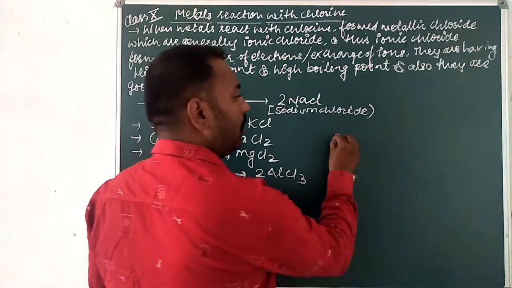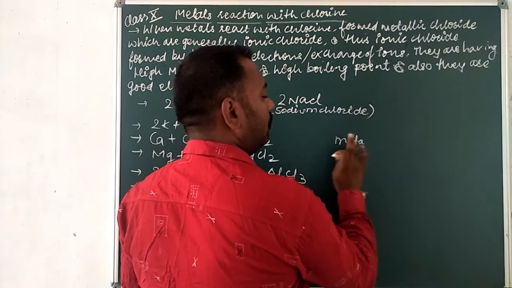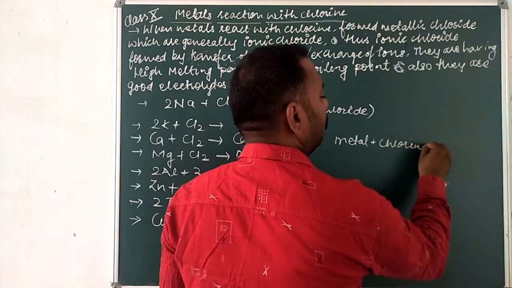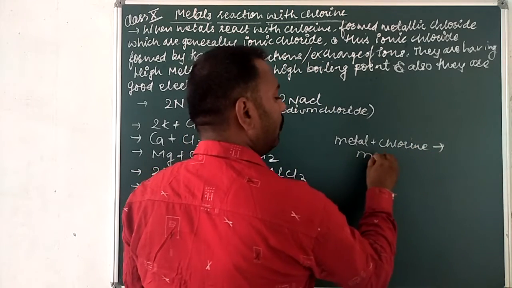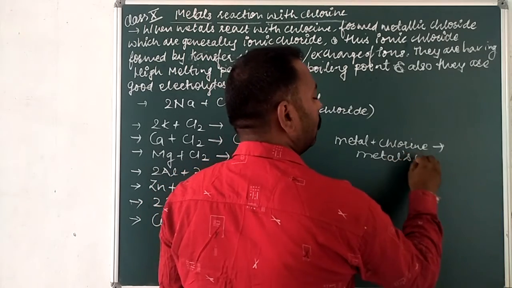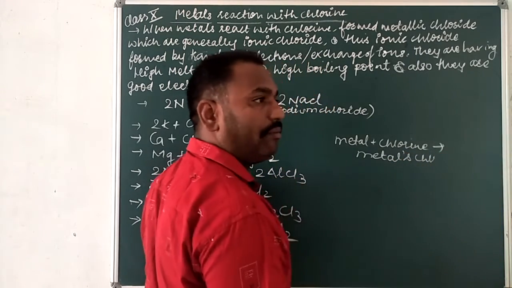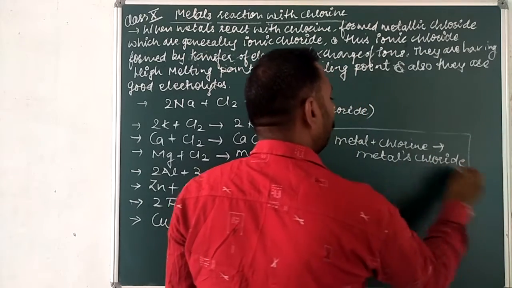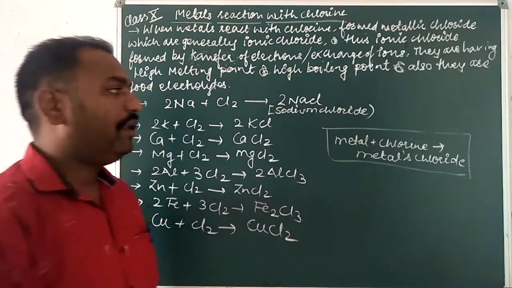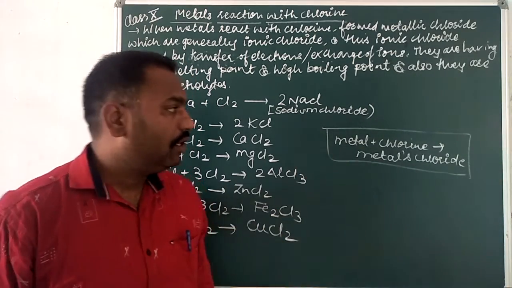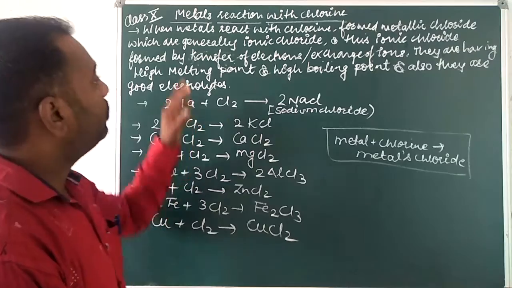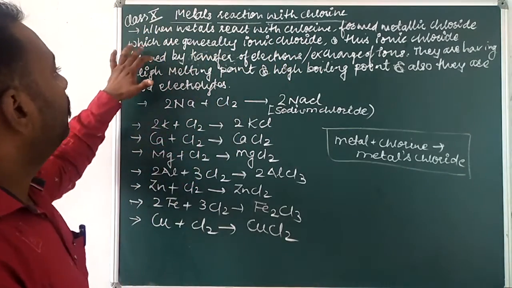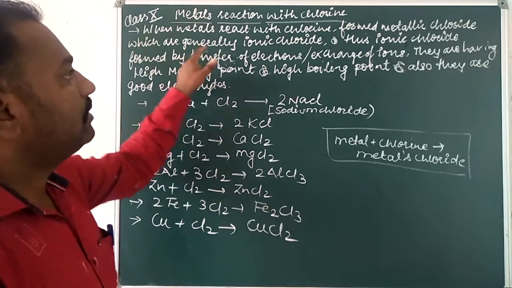Metal plus chlorine gives metal chloride, or chlorides of metal. I hope you are understanding. When metals react with chlorine, they form metallic chloride, which are generally ionic chloride.